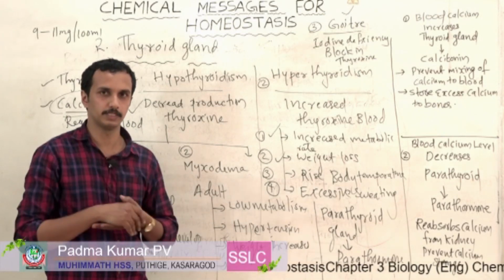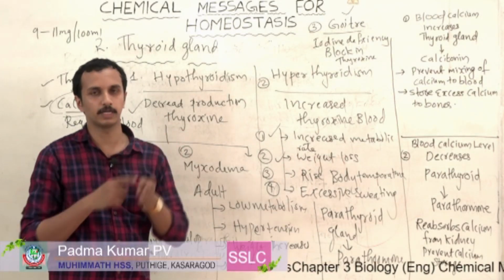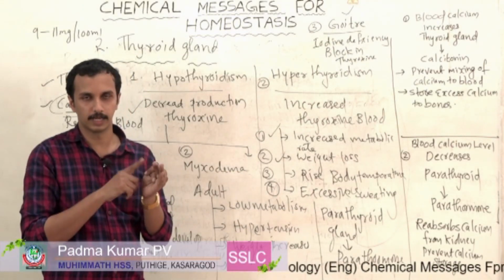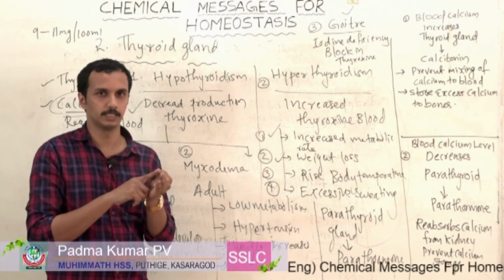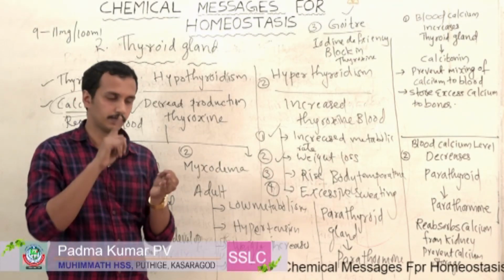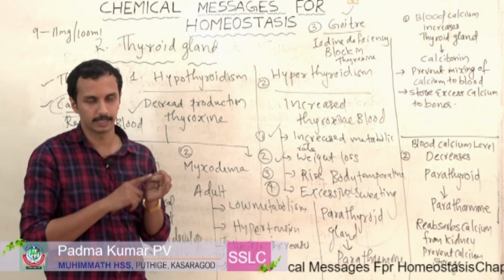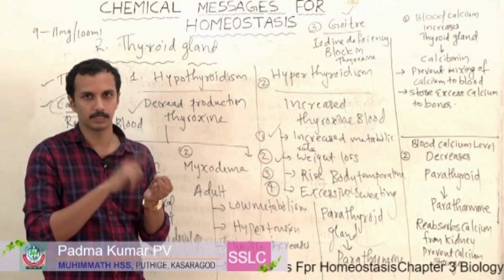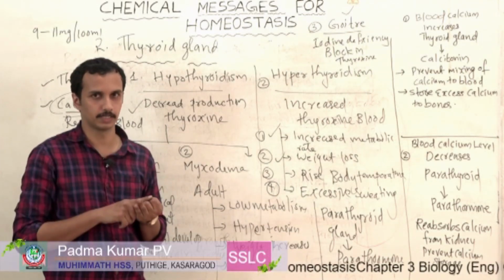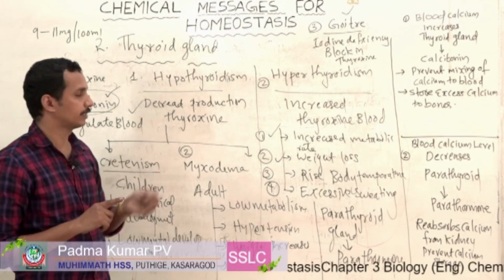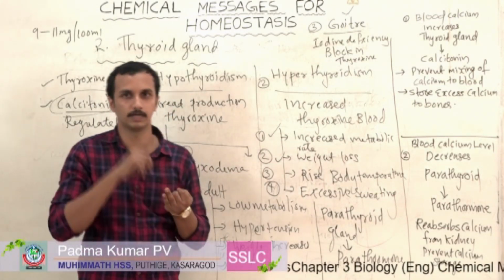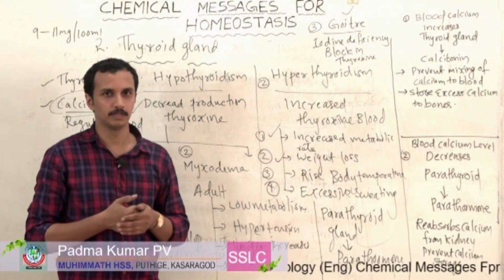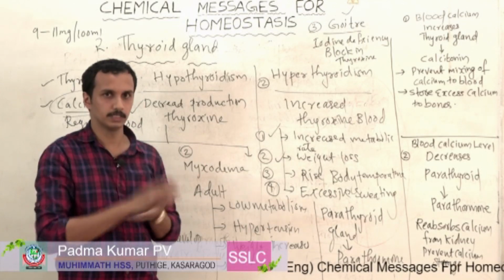So what are the topics we discussed here? What is an endocrine gland? What are the hormones secreted by glands? What are hormones, that we also discussed. Then our first endocrine gland, what is it? It is the pancreas. What are the hormones secreted by the pancreas? What are the disorders related to the pancreas? Then the second one, thyroid gland. What are the hormones secreted by the thyroid gland? What are the disorders associated with the thyroid gland? This much we discussed today.